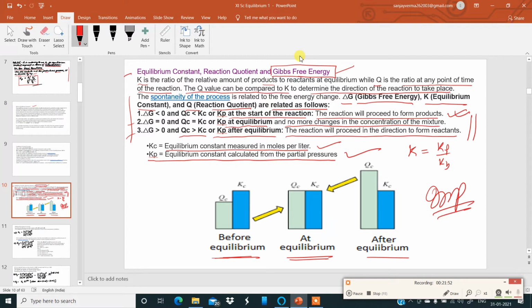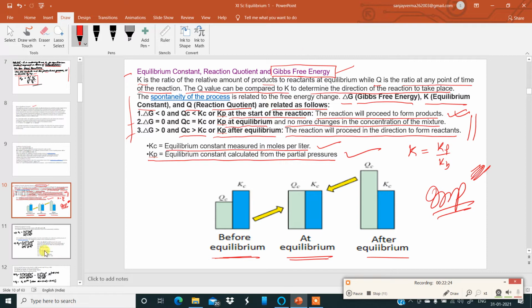Okay, I repeat once more. If delta G is less than 0 and Qc is less than Kp or Kc, then the reaction will happen in the forward direction. If delta G is equal to 0 or Qc is equal to Kp or Kc, the reaction is at equilibrium. And number 3, if delta G is greater than 0 or Qc is greater than Kp or Kc, the reaction will happen in the backward direction. So this slide is a very, very important slide.